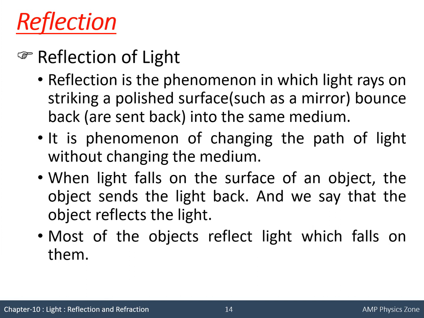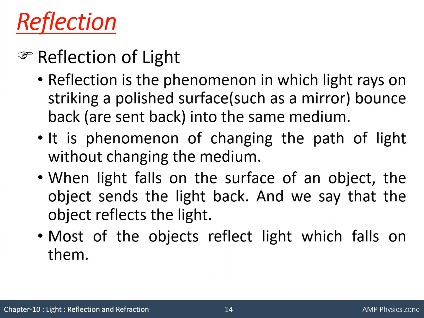Now, whenever light falls on any object, three things are possible. It will send back the rays, partly it can send, partly it can absorb, or it can transmit too. That means after entering the object, it will move inside the object or come out from the other side. That is called refraction.